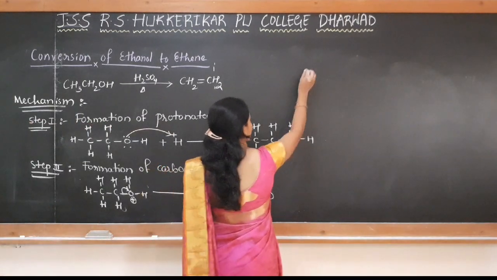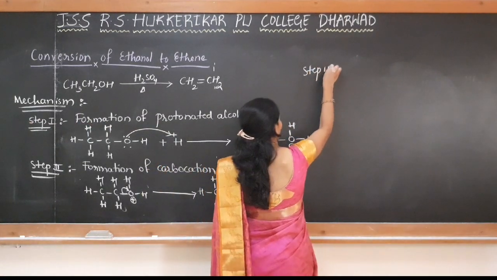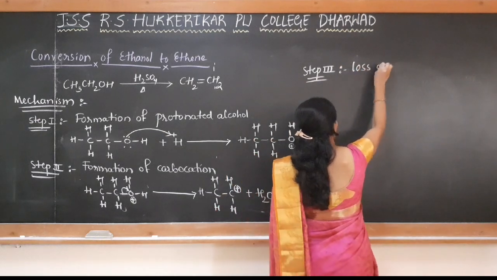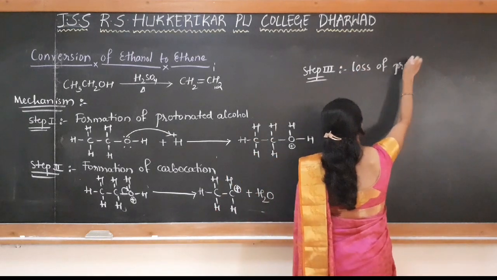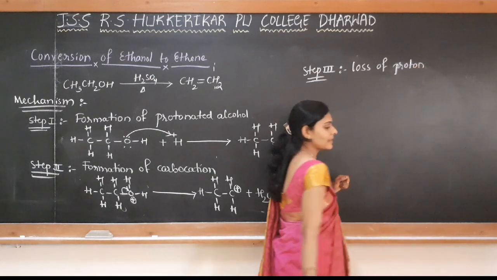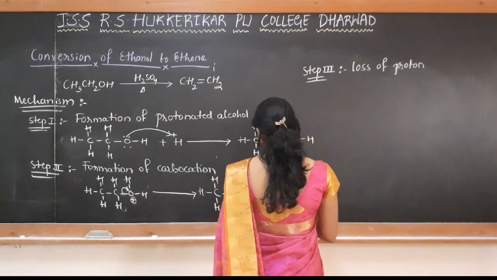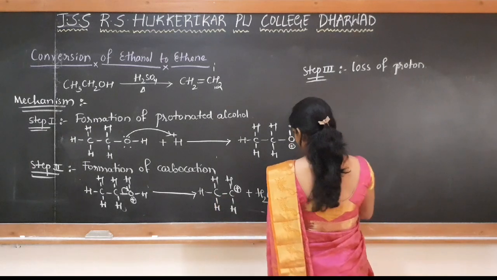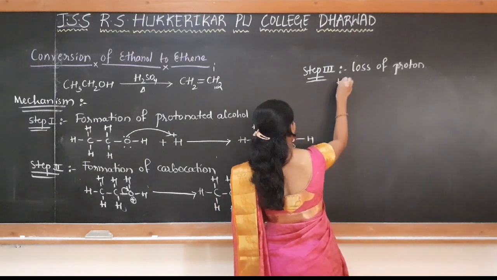The third step is loss of proton. The last step, what happens? There is a loss of proton from this ethyl carbocation, CH3, CH2 plus.